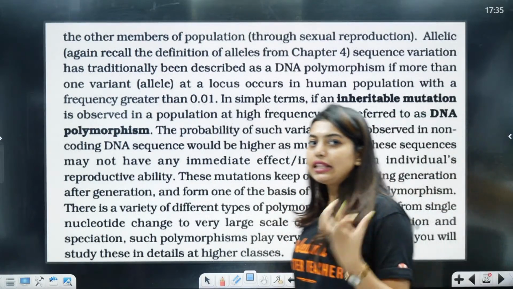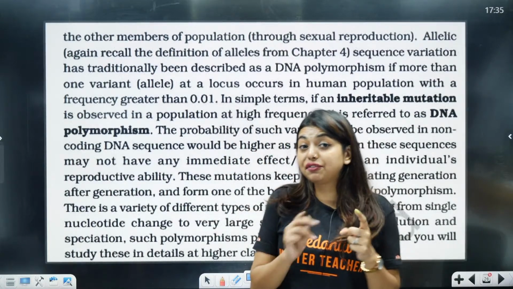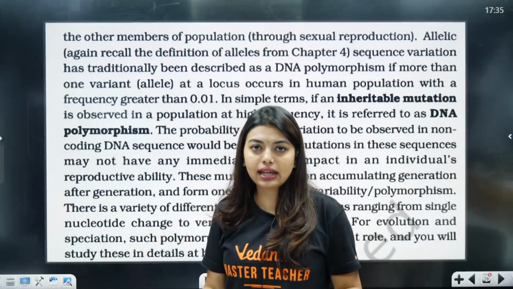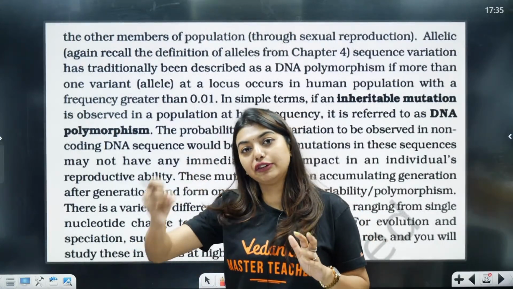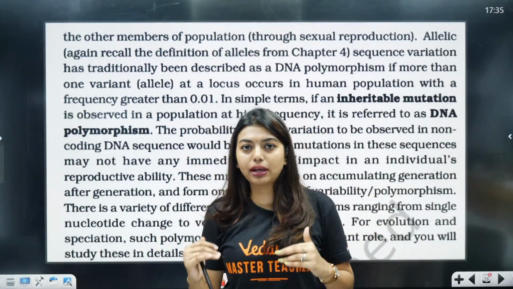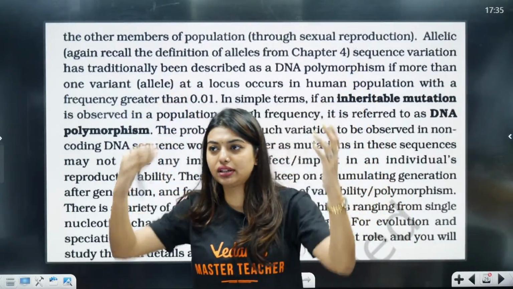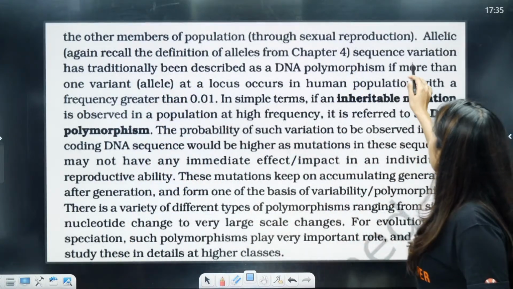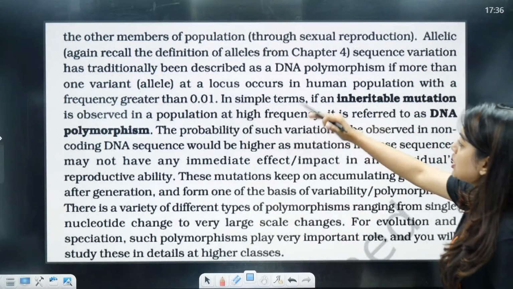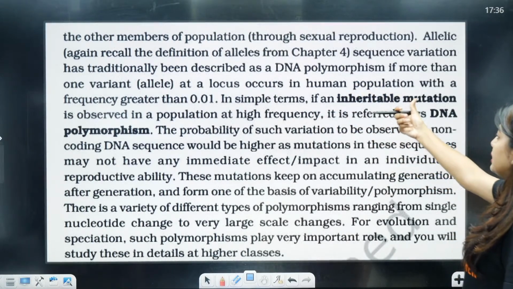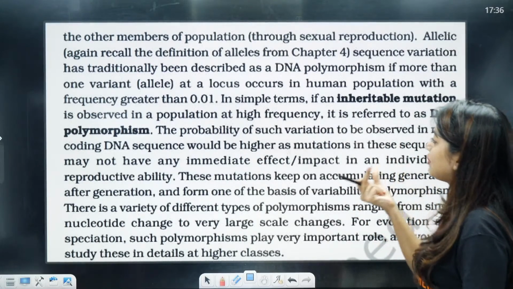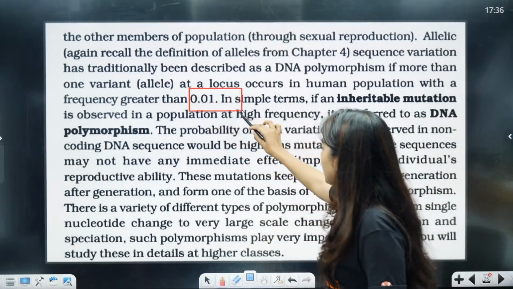That means in case the germ cell mutation has happened and that does not lead to a problem of having kids, then it is fine, but it can definitely get transferred because you know that every generation, every character will not be dominant. Sometimes they'll become recessive. After 2-3 generations, they'll become dominant. Right? You have studied in principles of inheritance. Now again, recall the definition of alleles from chapter 4. Sequence variation has traditionally been described as a DNA polymorphism if more than one variant at a locus occurs in a human population with a frequency greater than 0.01.